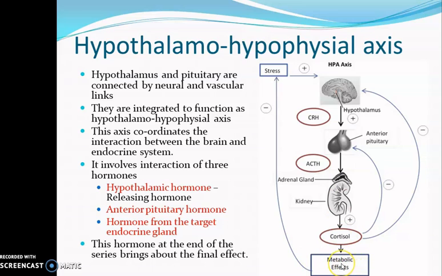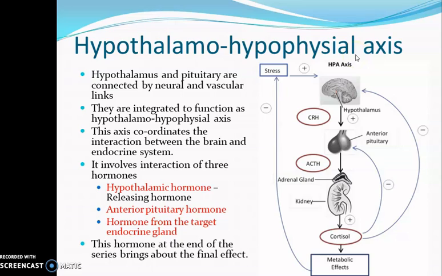When these metabolic effects are raised to the required level, then stress is caused and a negative feedback is given to the hypothalamus. Then the hypothalamus will reduce its secretion of CRH. When the amount of CRH in the blood is low, then the anterior pituitary gland will also slow down its secretion of ACTH. In that way, it is regulated. So that is the hypothalamo-hypophyseal axis.